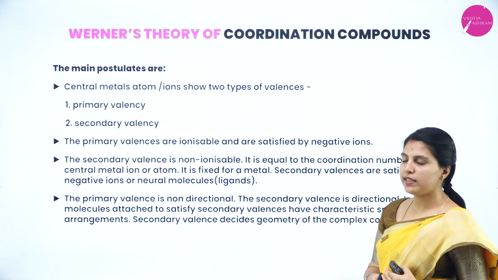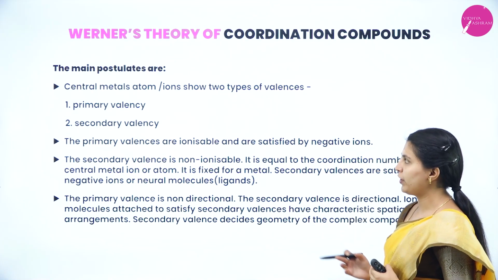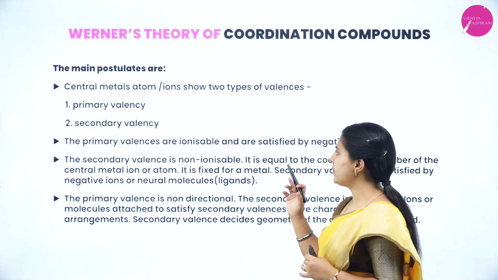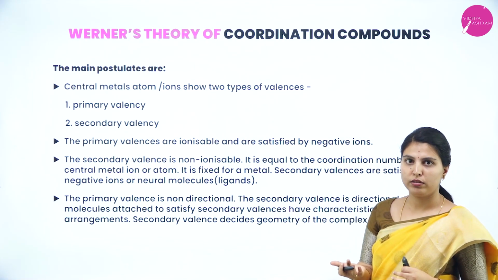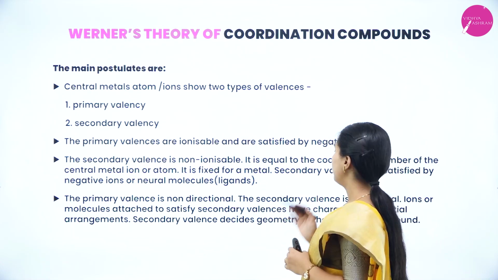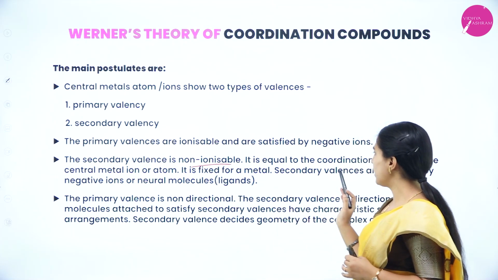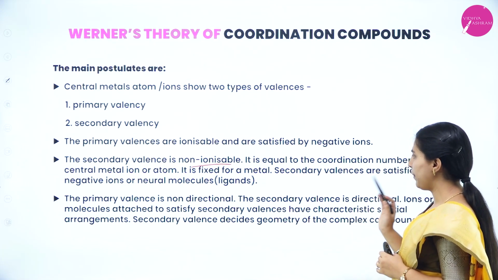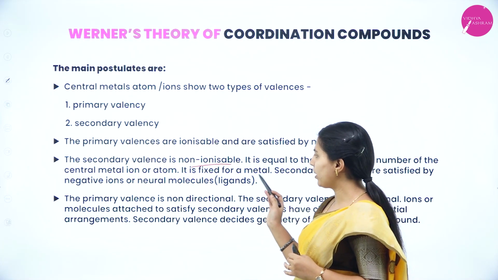The main postulates are: the central metal atom or ion shows two types of valencies, that is primary valency and secondary valency. The primary valencies are ionizable and are satisfied by negative ions. The secondary valency is non-ionizable and it is equal to the coordination number of the central metal ion. It is fixed for a metal. Secondary valencies are satisfied by negative ions or neutral molecules.